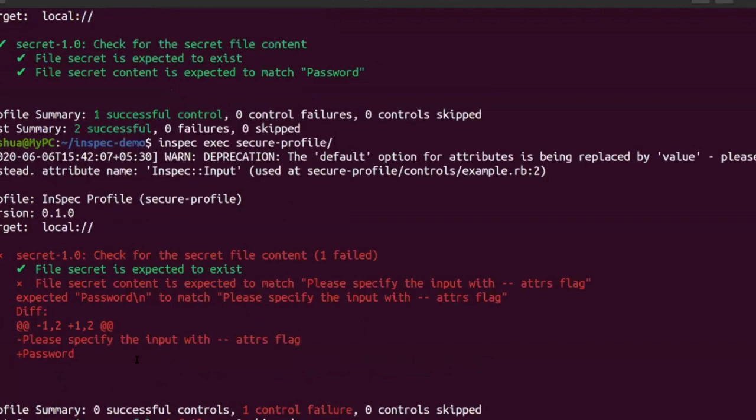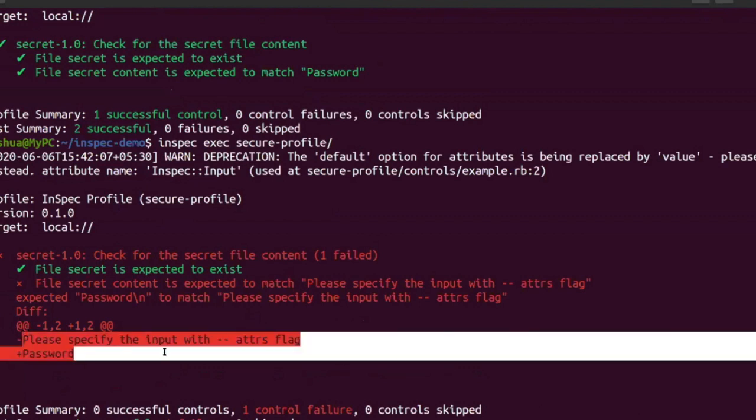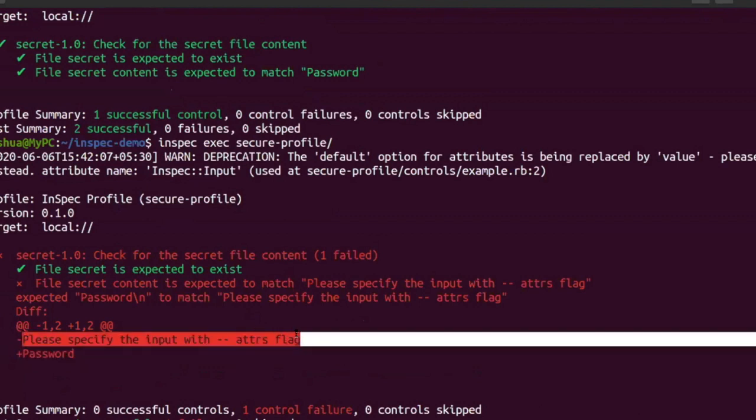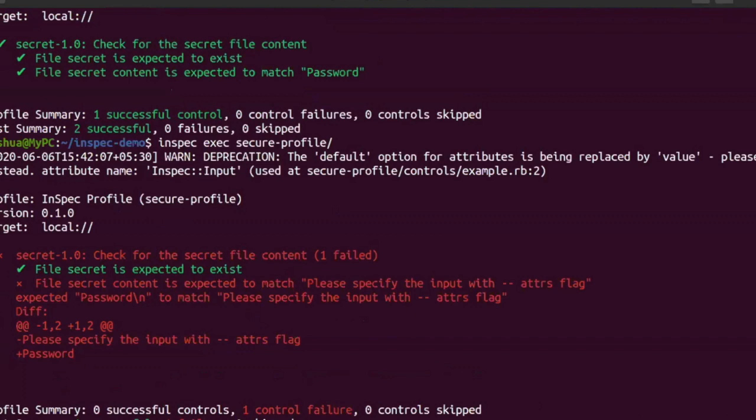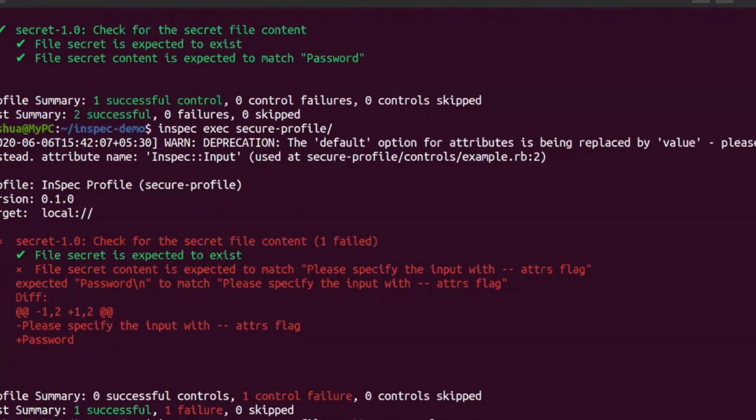Yeah, it says please specify the input attribute. So what we have to do is use the attributes flag and pass the file where the secrets are present. In our case, it's the pass.yaml file.